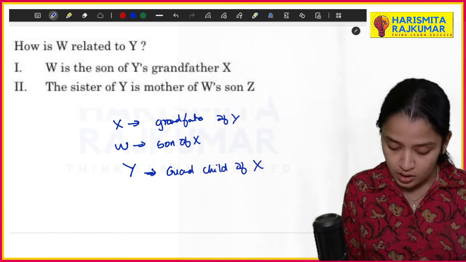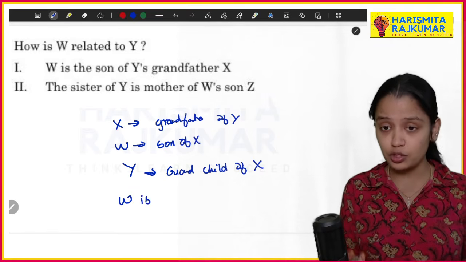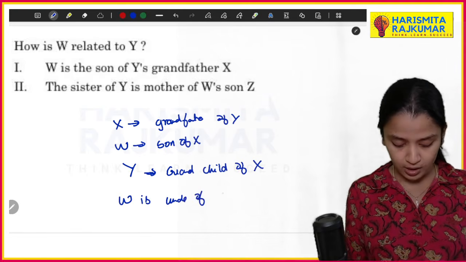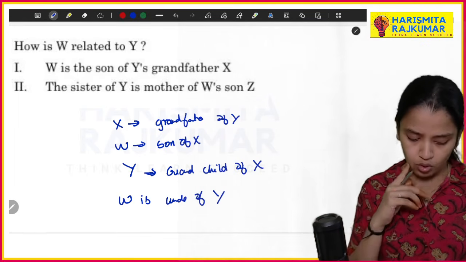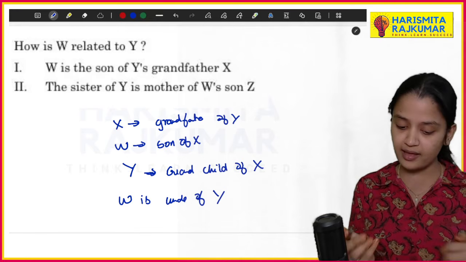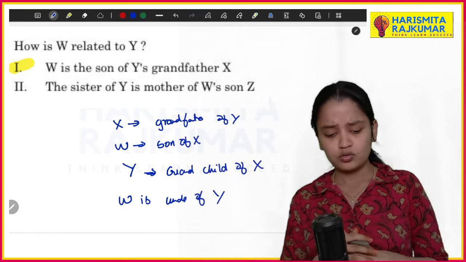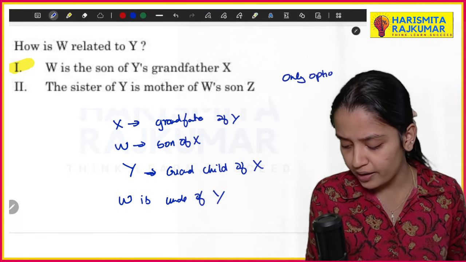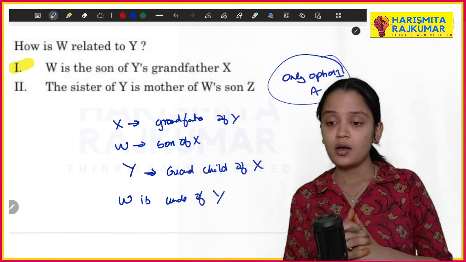Okay. Now what can you say? From this itself you can say W is the uncle of Y. So from this itself you can say how it is related. So basically you can say that only option 1 is needed. Both the things are not needed. So only option 1, which is A, is your right answer. Only option 1 is the perfect answer.